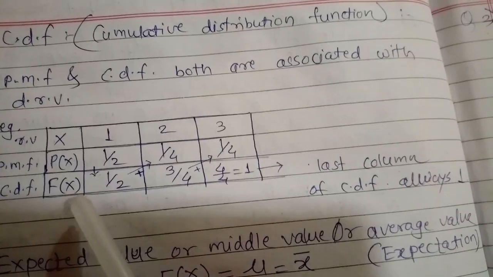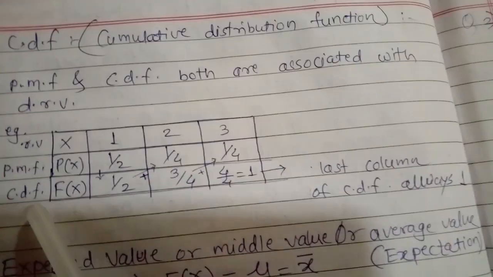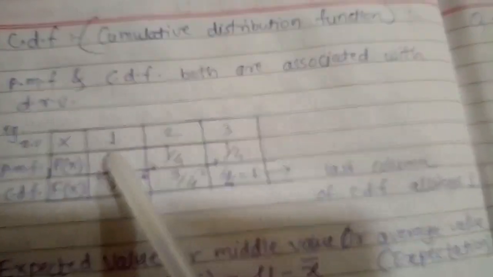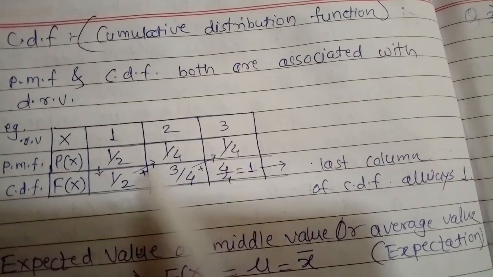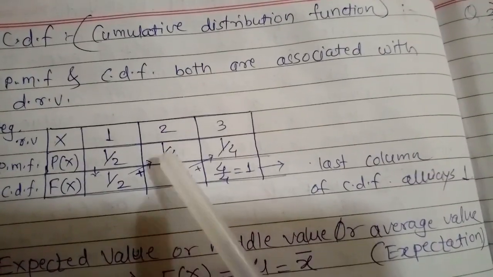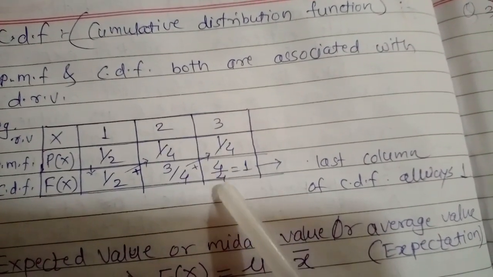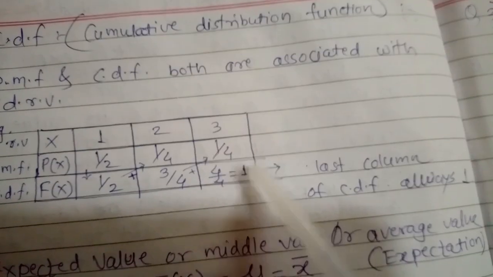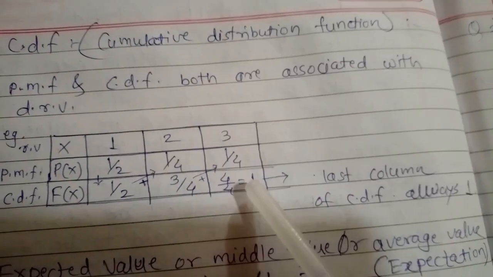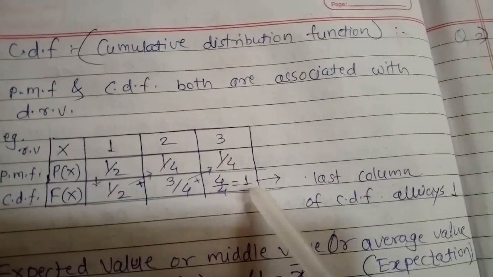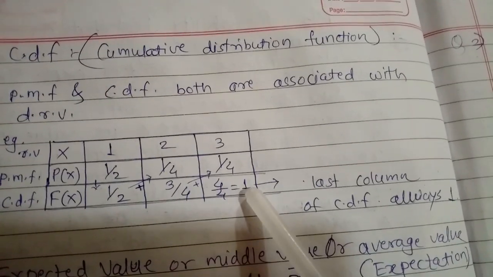Now how to calculate the CDF, that is cumulative distribution function. For computing this CDF, we just write down this half as it is, then take the cumulative addition. Half plus 1/4 is 3/4. Again 3/4 plus 1/4 is 4/4. The answer is 1. So for the function to be a CDF, the last column must always be 1.